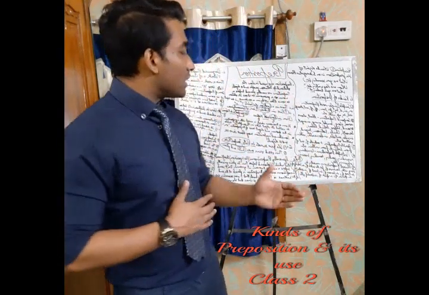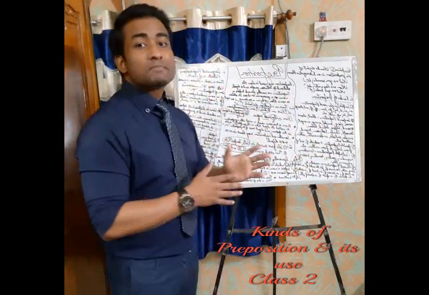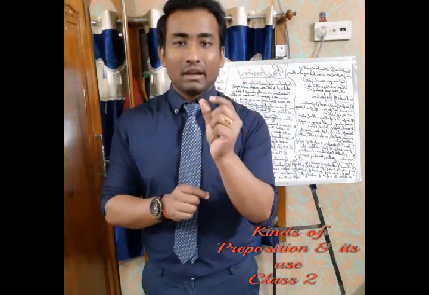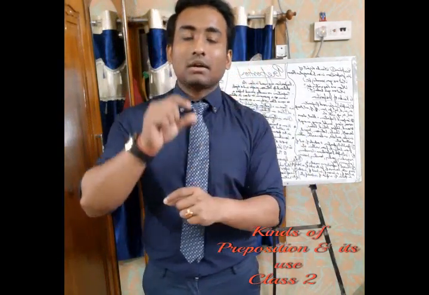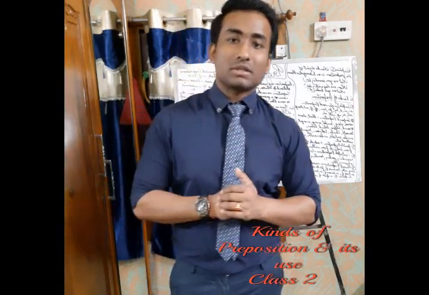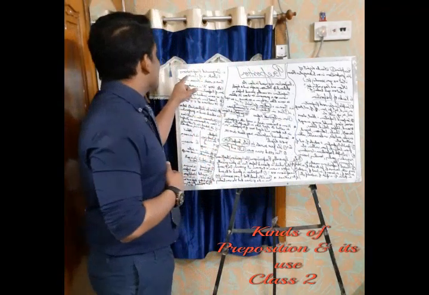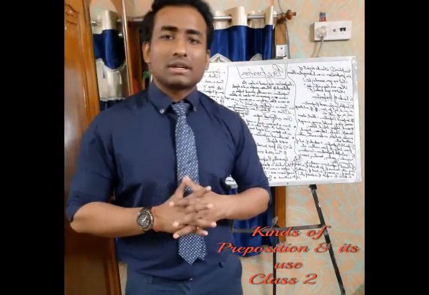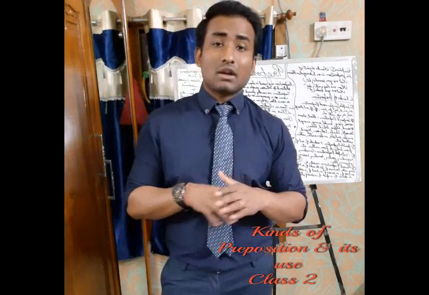And the last one is the disguised preposition, which is like "a" and also "o." These two words are disguised prepositions, which are used in very few examples. Like when we say it is right now 6 o'clock.